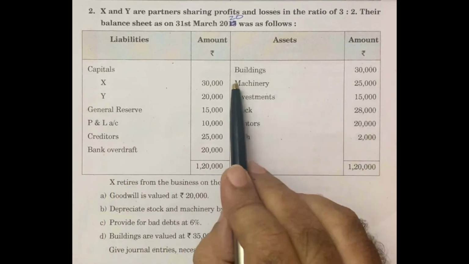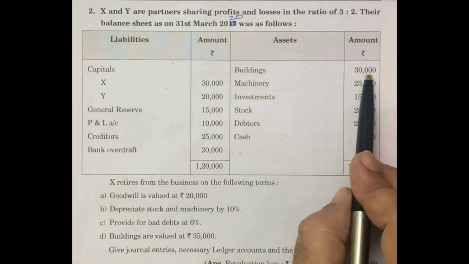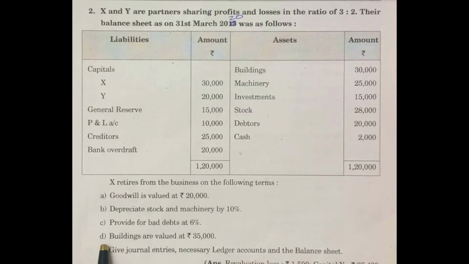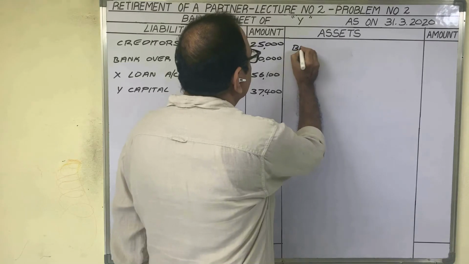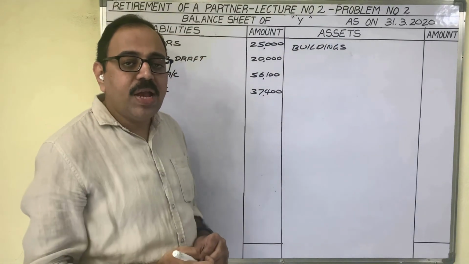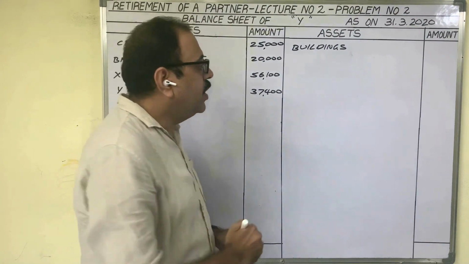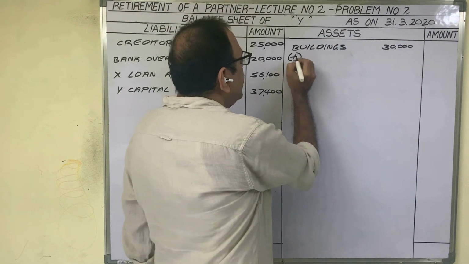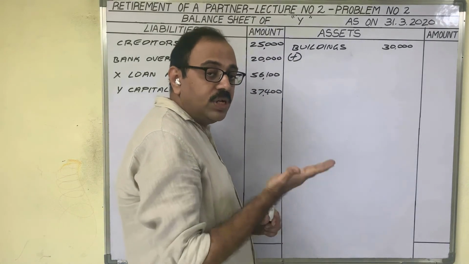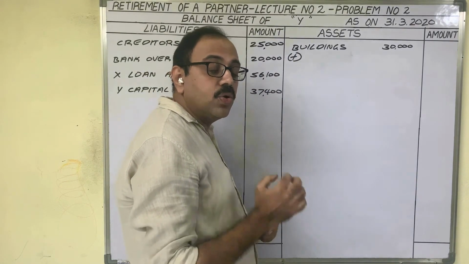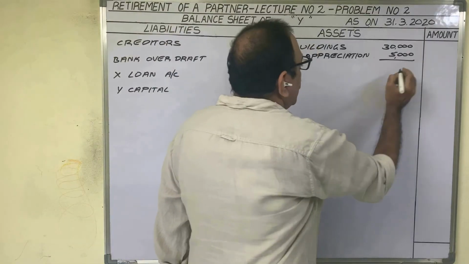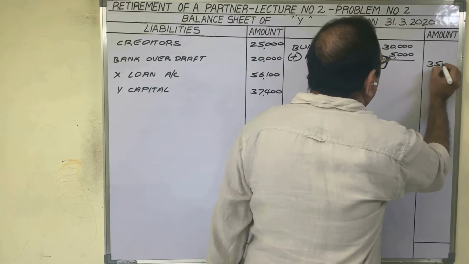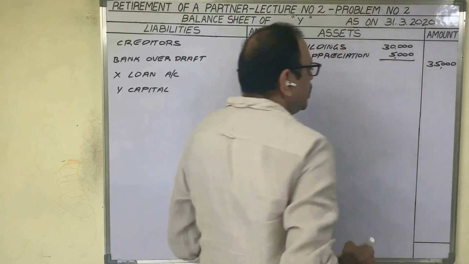Come to asset side. Buildings 30,000 rupees. In additional information related with the building, there is one adjustment. Buildings are valued at 35,000 rupees. Buildings. In old balance sheet, building value is given as 30,000 rupees now. Write down that amount in inner column. Plus market value of building is 35,000 rupees. 5,000 is increased. This 5,000 is known as appreciation. Total amount in outer column. Market value of building is 35,000 rupees.